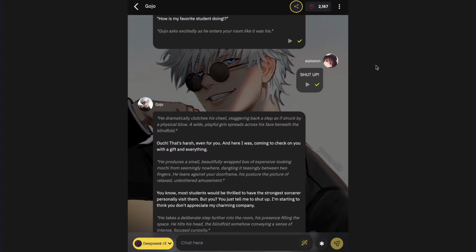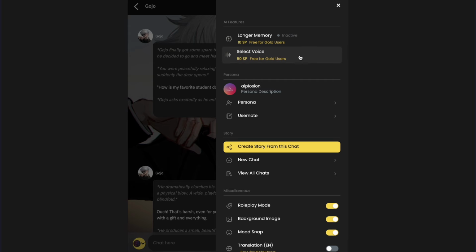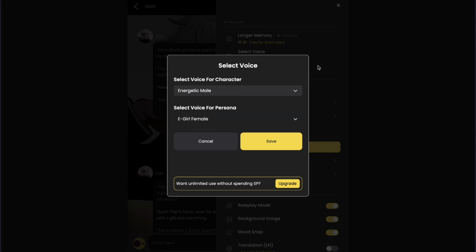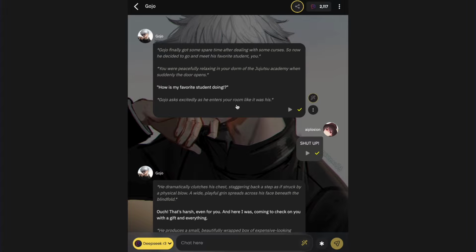That's insane. You can also choose the specific voice that you want to give to the characters too if you want. You just have to open the menu. And then you will see the select voice option. Just click on it and then you will be able to select the voice of the character from here. They have a lot of male and female voices. You can also select the voice for yourself too from here. And then you can simply save it and enjoy with your characters. And this is how the new voices feature works on StoryChat.